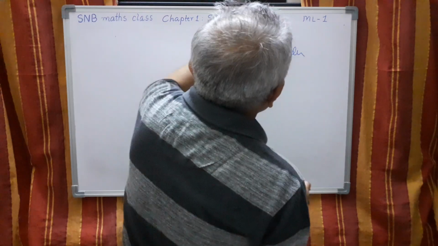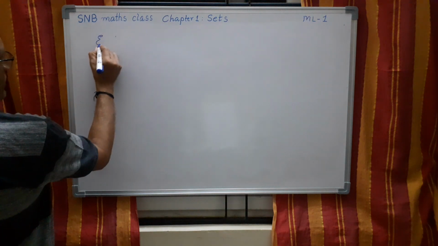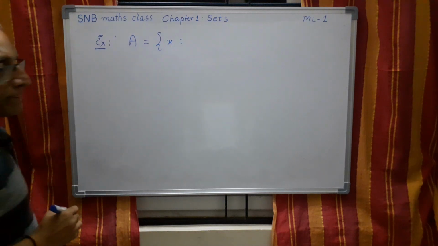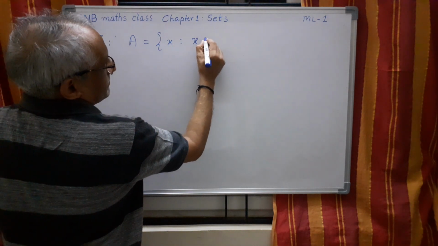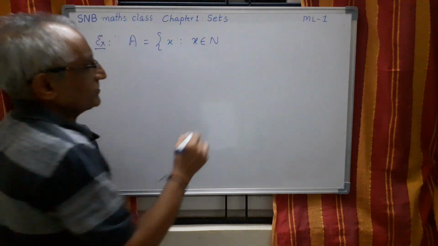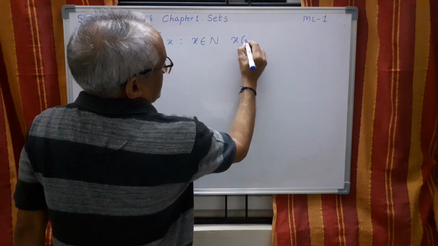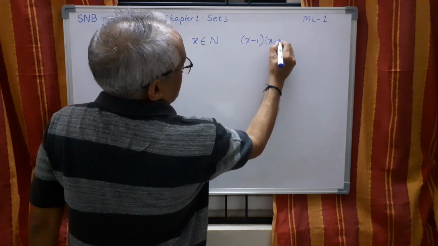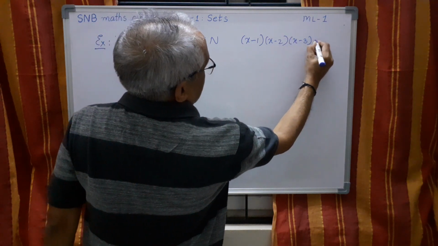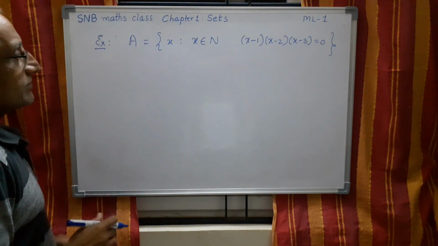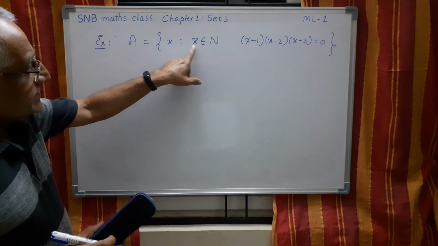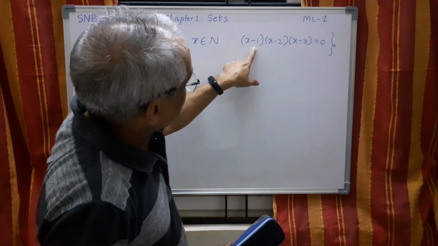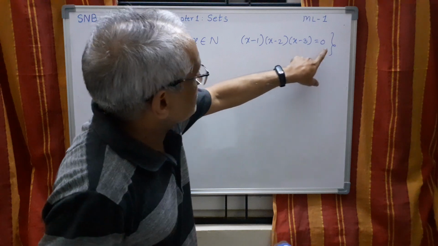A few examples let us consider. First one, say A equal to X such that X belongs to N, X into X minus 1 into X minus 2 into X minus 3 equal to 0. Suppose this is the thing. The first condition is that X should be in N, and the second condition is that X minus 1, X minus 2, X minus 3 product must be equal to 0.